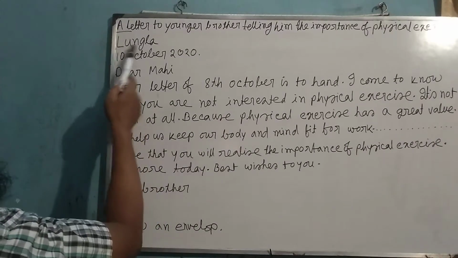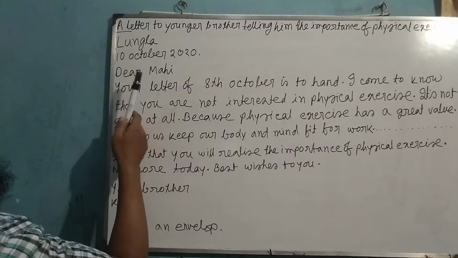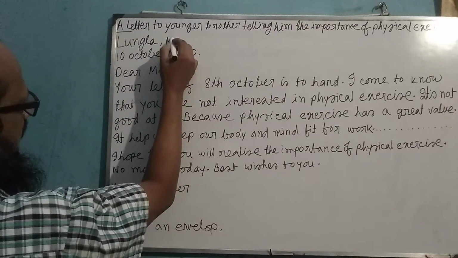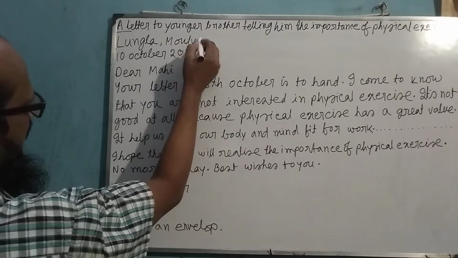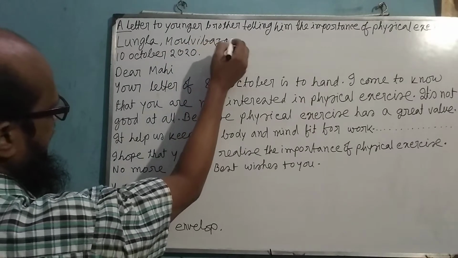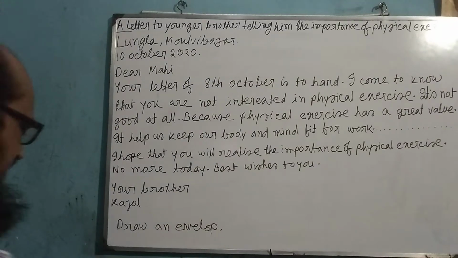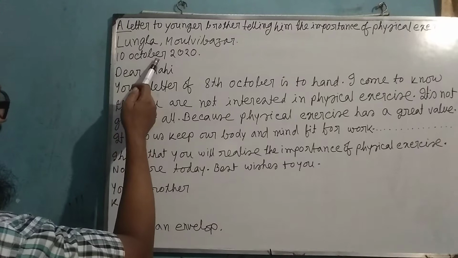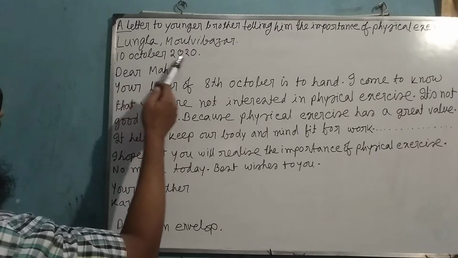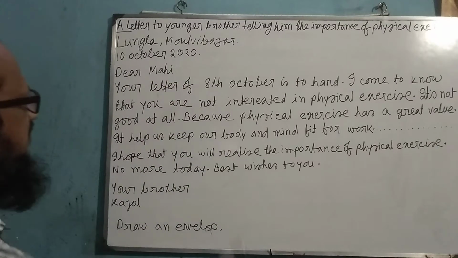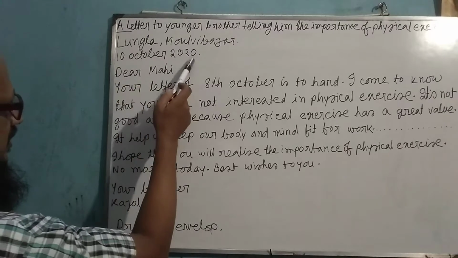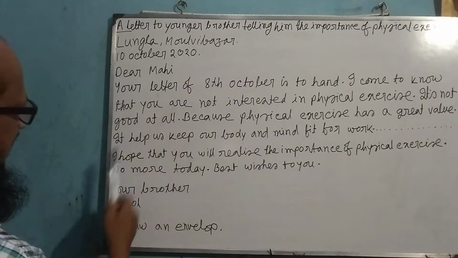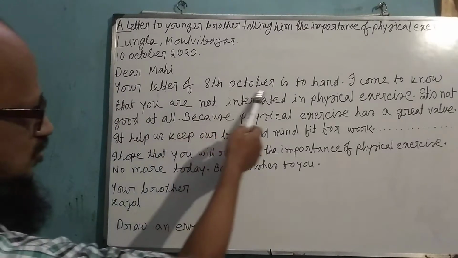So here is Longla, it's a name of a place, and you may write here Longla, and after Longla you may write here Montri Bazar. Montri Bazar, this district. Then you have to mention the writing date and year, and that is 10 October 2020. You will mention the date on which you write this letter. Then, Dear Mahi, your letter of 8th October is to hand.